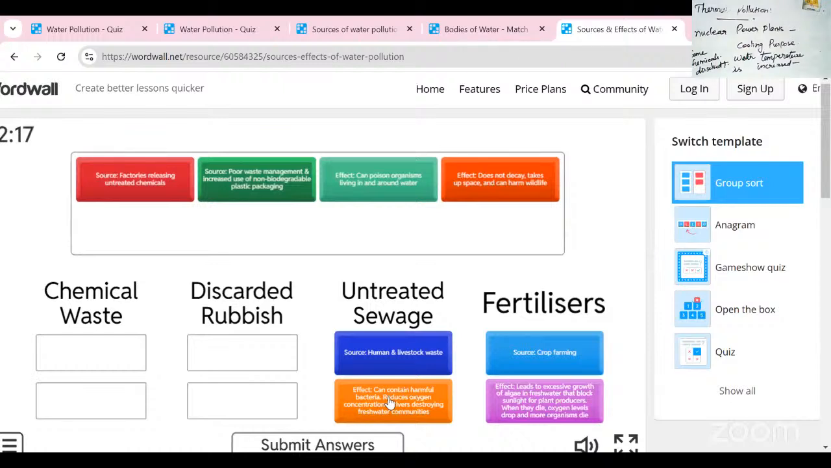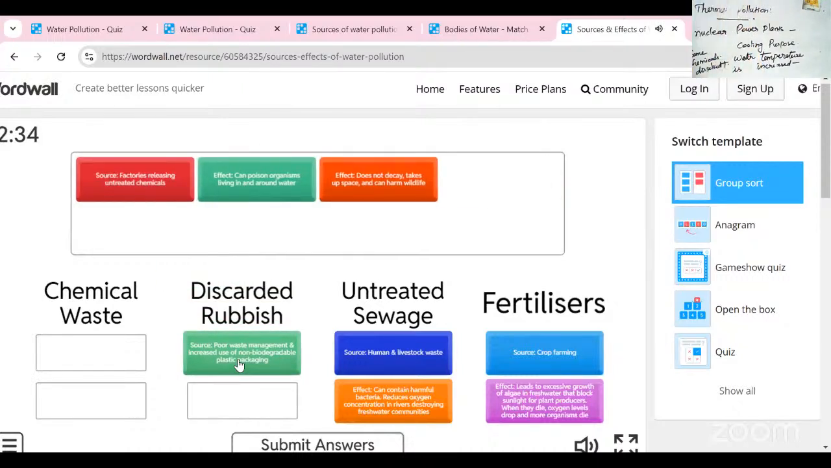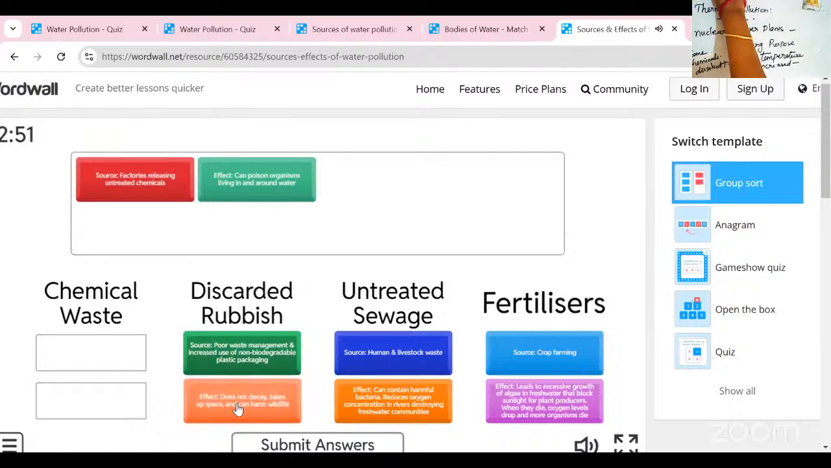And the next one is discarded rubbish. Discarded rubbish means poor waste management and increased use of non-biodegradable plastic packaging; that falls under the heading of discarded rubbish. It is not a decaying material. It does not decay, takes up space, and can be harmful for our life. It will take more than 200 or 300 years to decay.